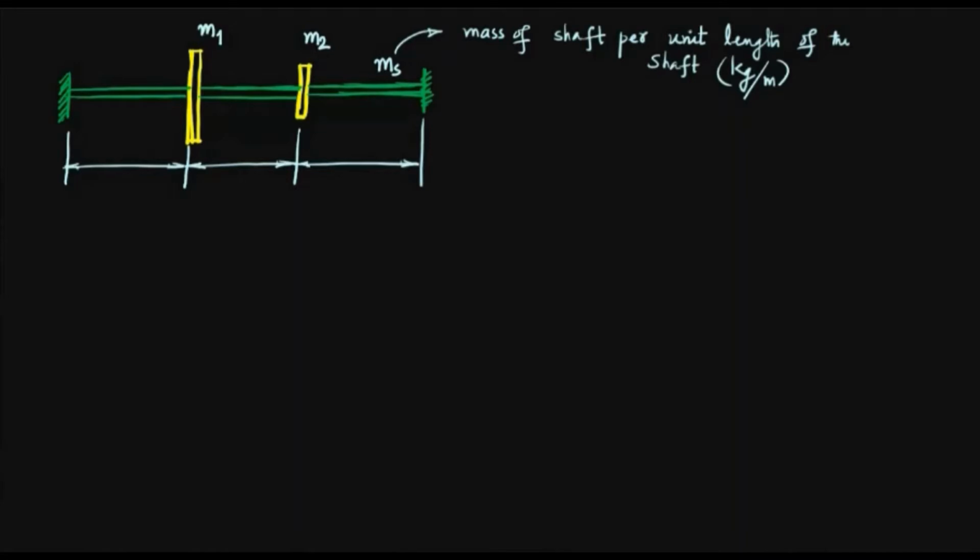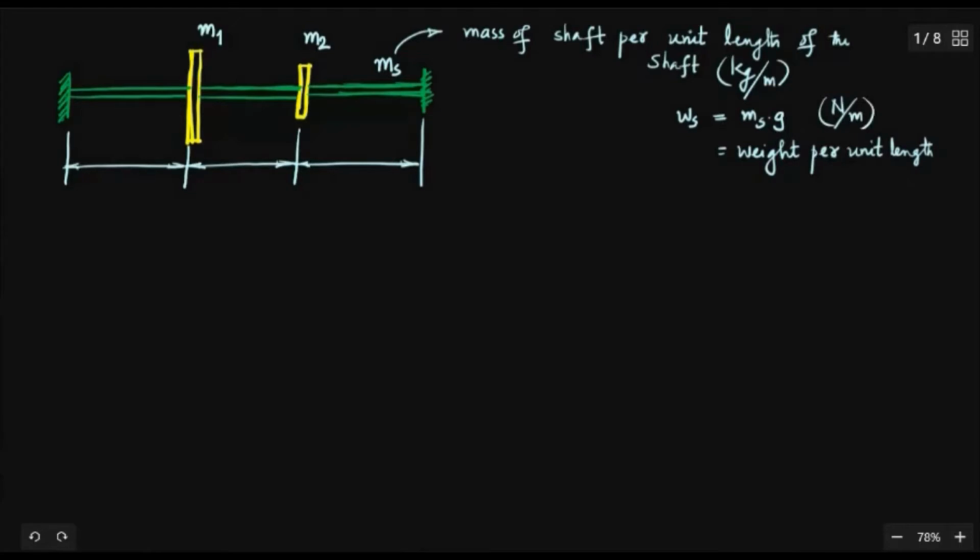See, when this is given, this is what you call the rate of loading. The rate at which it is loaded, and you can treat this like small ws, not omega, it is small ws. That is your ms into g. So this will be weight per unit length, Newton per meter. Suppose you have this value, then this is actually a rate of loading on the shaft.